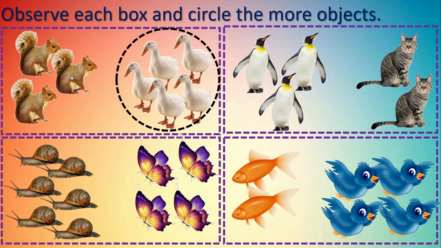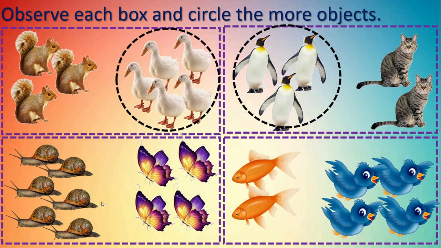We'll move to the second box. Here we can see penguins and cats. We can say easily here penguins are more than cats. Because we know counting. We know the numbers, isn't it? So we will circle penguins.